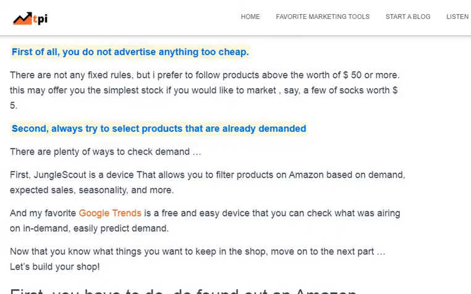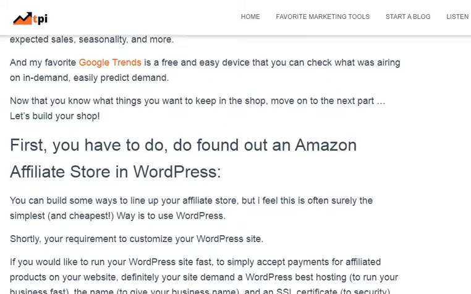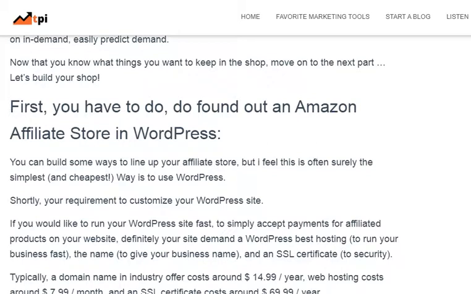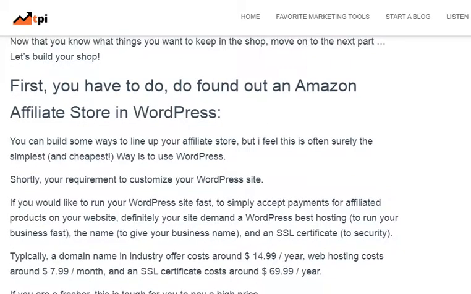Let's build your shop. First, you have to set up your Amazon affiliate store in WordPress. There are several ways to set up your affiliate store, but I feel this is surely the simplest and cheapest way. Shortly, here is what you require to customize your WordPress site. If you would like to run your WordPress site fast to accept payments for affiliate products, your site needs WordPress-based hosting to run your business, a domain name for your business name, and an SSL certificate for security.